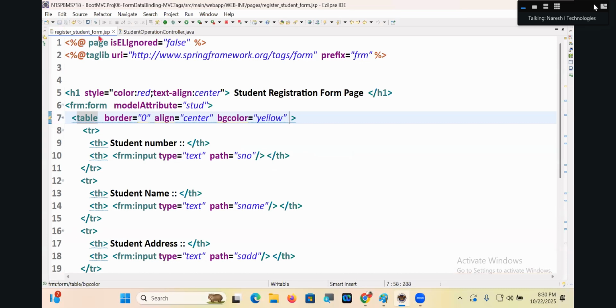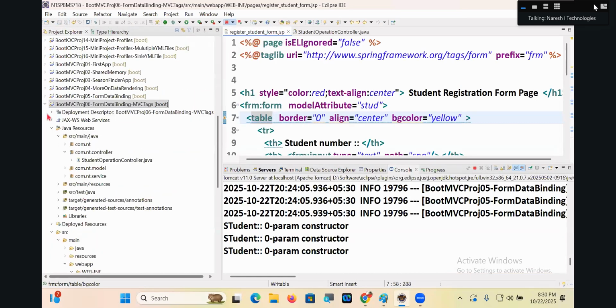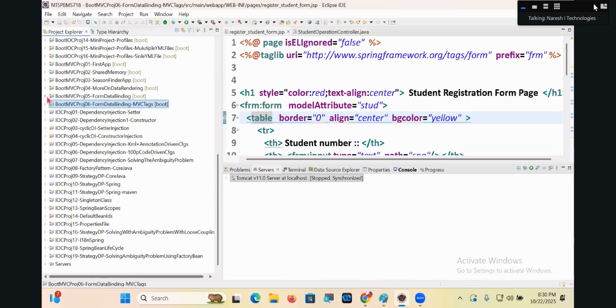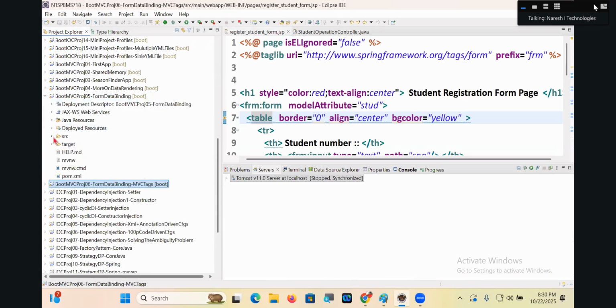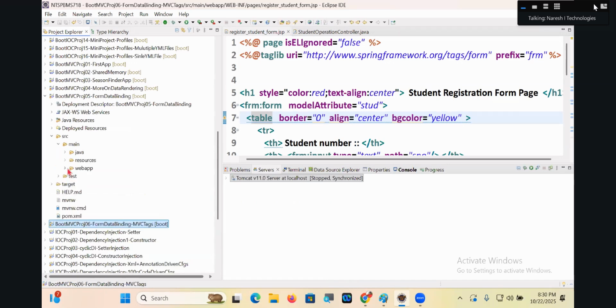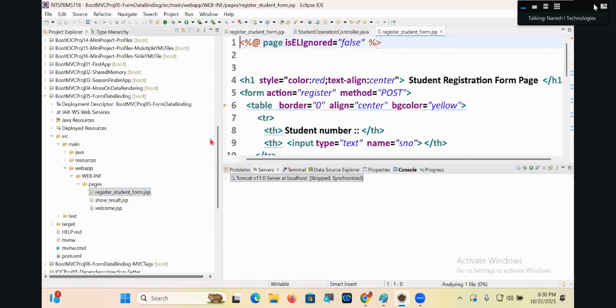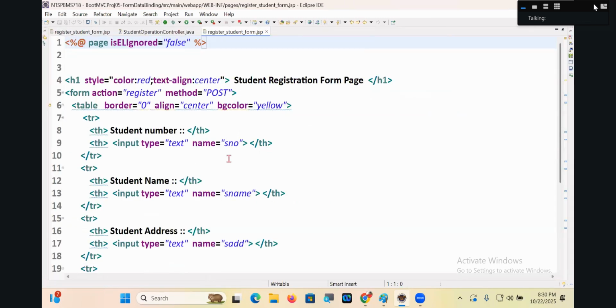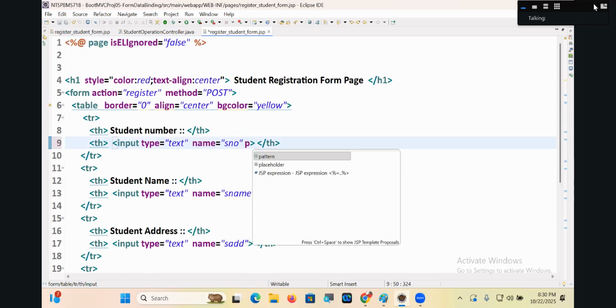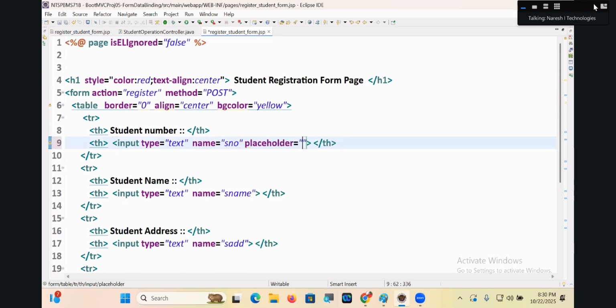Okay, you go to the traditional application, form data binding, src, main, webapp, WEB-INF, pages. Placeholder is equal to enter SN.